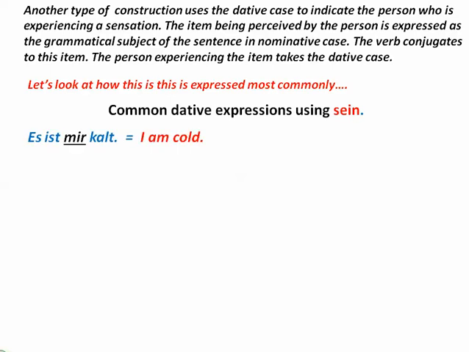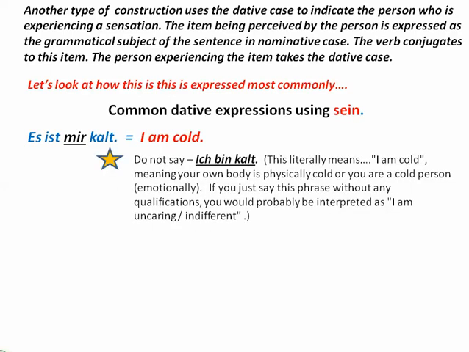So in German, if you want to say I'm cold, you say es ist mir kalt. You would not say ich bin kalt. If you were to say ich bin kalt, out of context, people would generally think that you're saying that you're cold emotionally, or that you're uncaring or indifferent. And the same with the expression, you want to be careful, you don't want to say ich bin heiß in German. You want to say es ist mir heiß. If you say ich bin heiß, that leads you down another road.